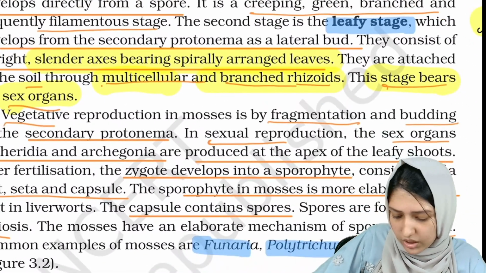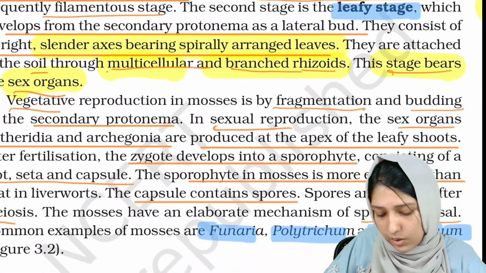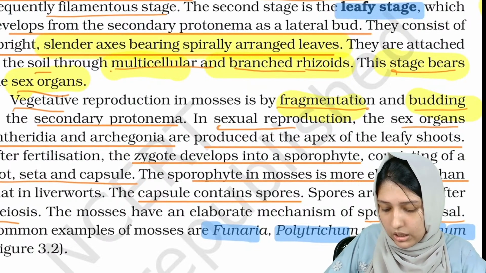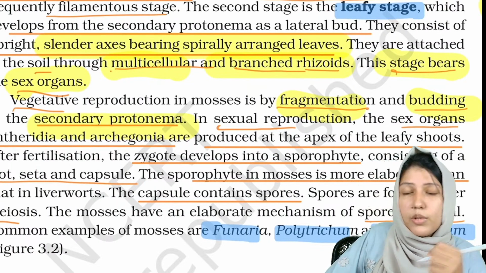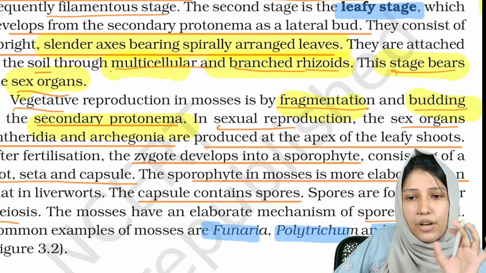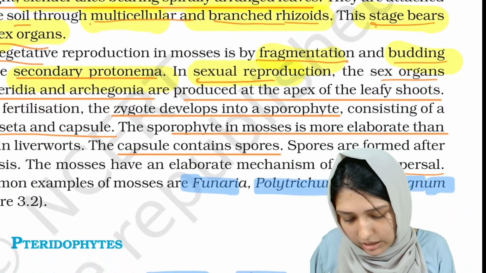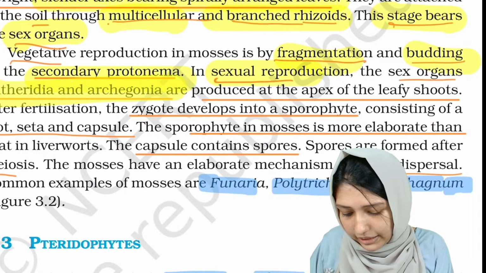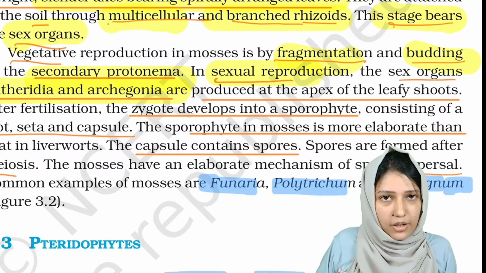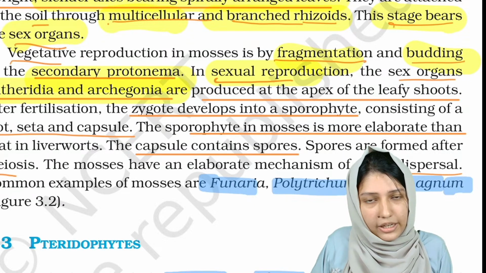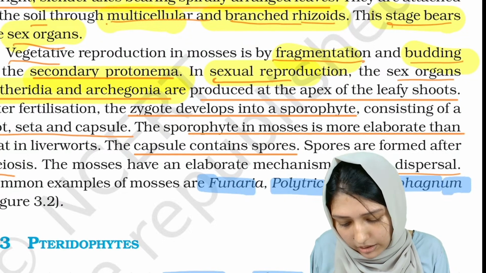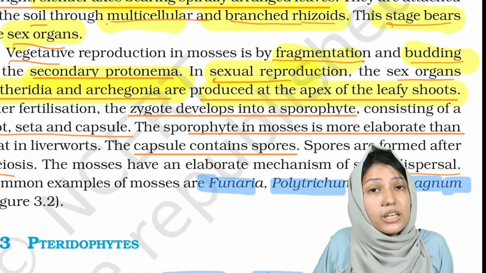Now vegetative reproduction is by fragmentation and budding of the secondary protonema. In sexual reproduction, the sex organs are antheridia and archegonia, and they are produced at the apex of leafy shoots.